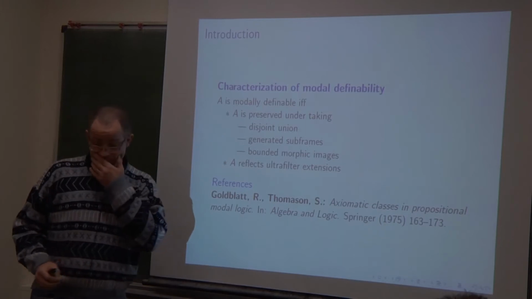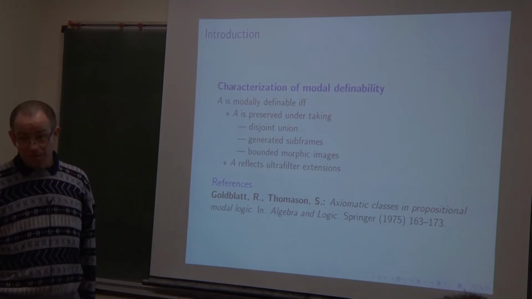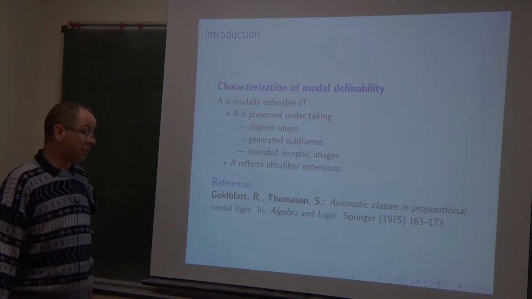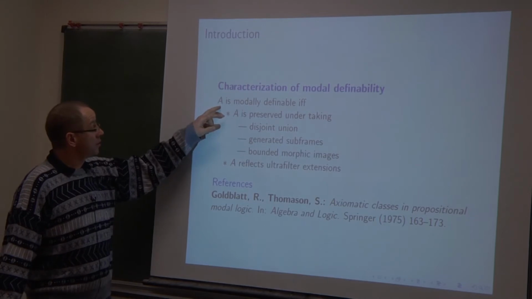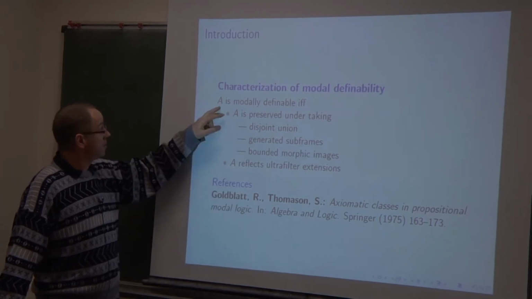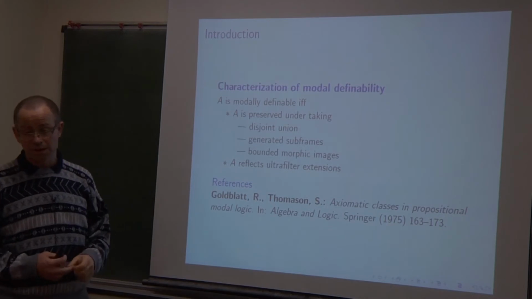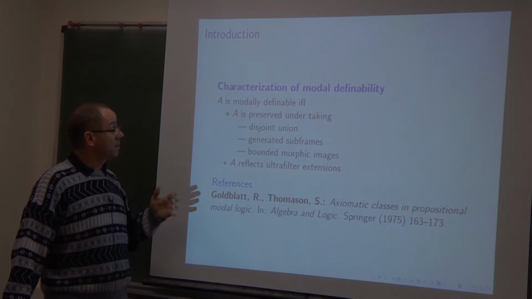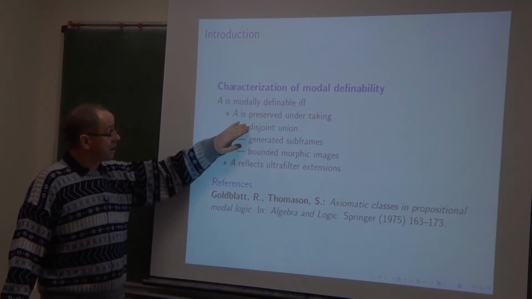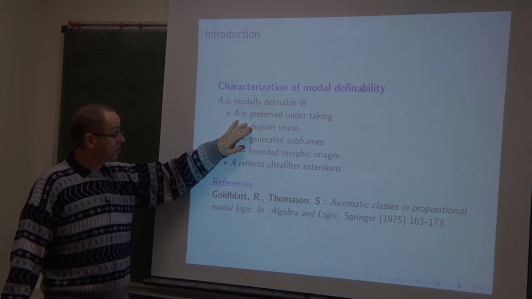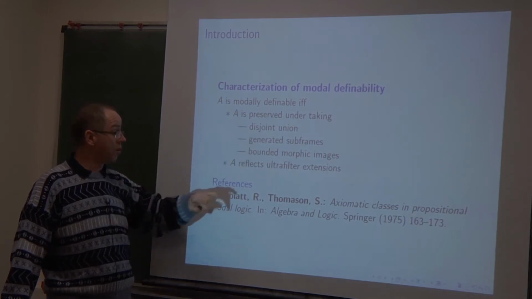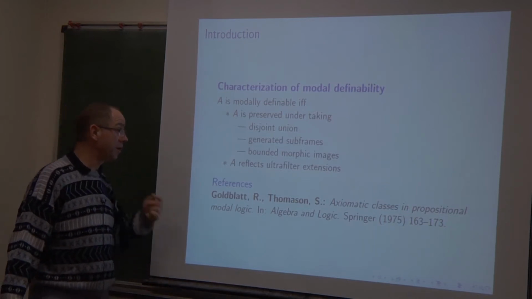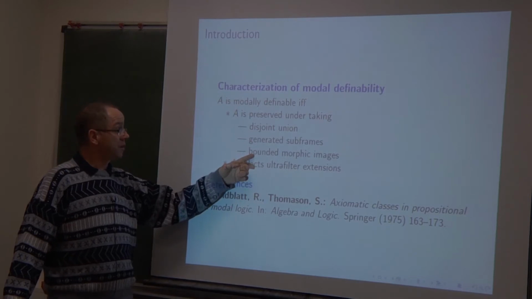Now, the modal definability problem: there is a characterization of modally definable elementary conditions. It comes from Goldblatt and Thomason, and it is classical. A first order sentence A is modally definable if it is preserved under taking either disjoint unions of Kripke frames, generated subframes of a Kripke frame, or bounded morphic images of a Kripke frame. What does it mean, for example, to be preserved under taking bounded morphic images?